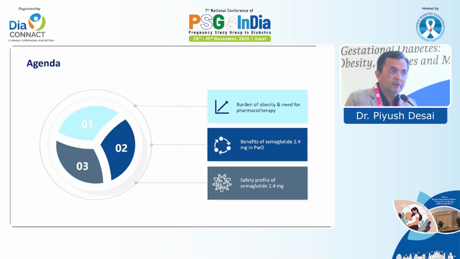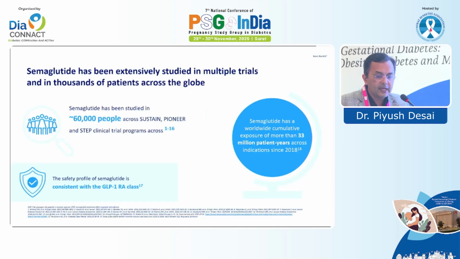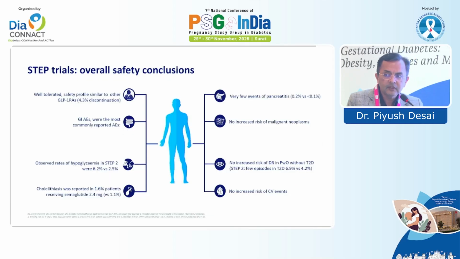Now, if it is beneficial, do we have safety data for that? Yes, we have, because I have enumerated step 1 to step 10 trials, 11 trials, step-up trial. 60,000 people across the SUSTAIN, PIONEER and STEP clinical trial programs have taken semaglutide by now. The safety profile is consistent with all other GLP-1 receptor agonist class, and since its inception it has been found to be safe. The most common side effect is gastrointestinal. So whenever you want to give this injection to your patient, always tell them about gastrointestinal side effects. That is the only problem the patient may face.